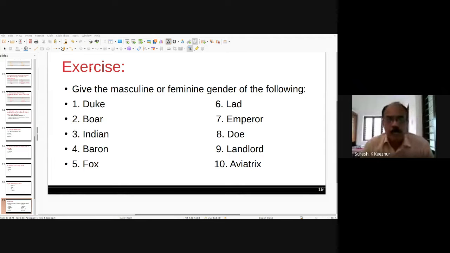Baron. Baron means a kind of landlord or royal baron in European countries. In English, barons are there. It's a masculine form. What is the feminine gender of baron? Anyone?